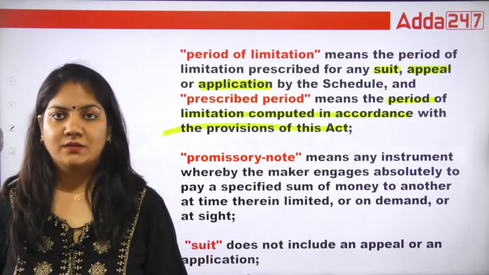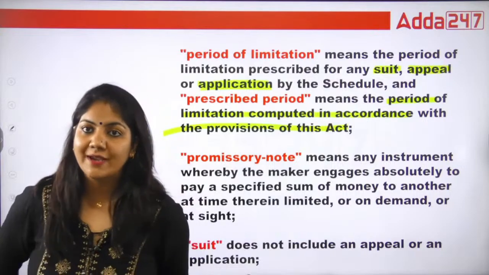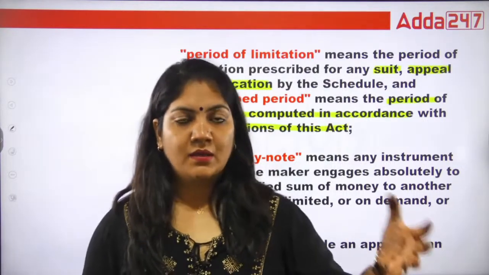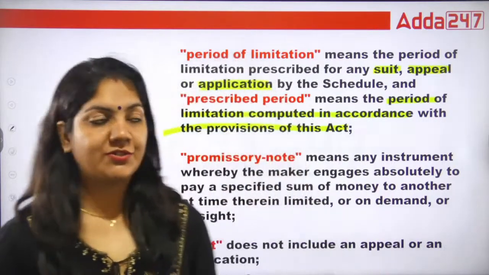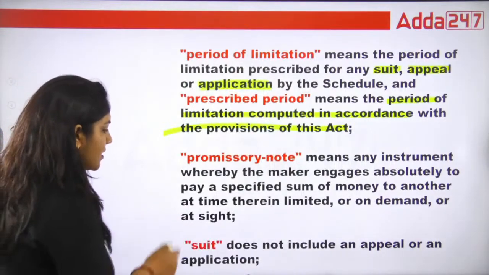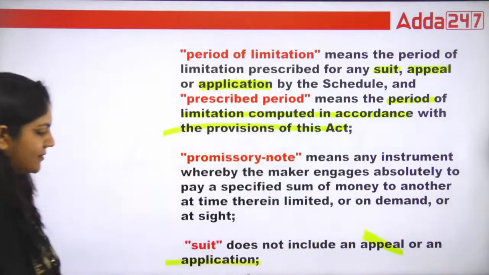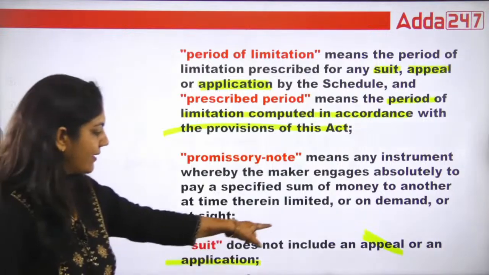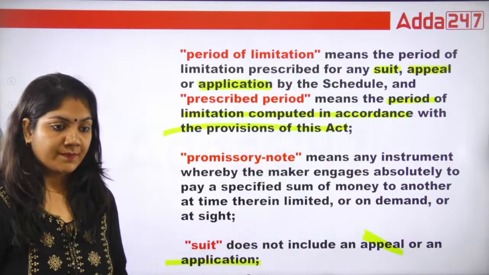Suppose any act, because when we were reading the Limitation Act in the class, for all the acts the limitation is there, so we have to follow the limitation. Okay, now what is promissory note? First of all, suit means that which does not include appeal and application, that is called suit. That does not include appeal and application because these are different terms and suit is different.